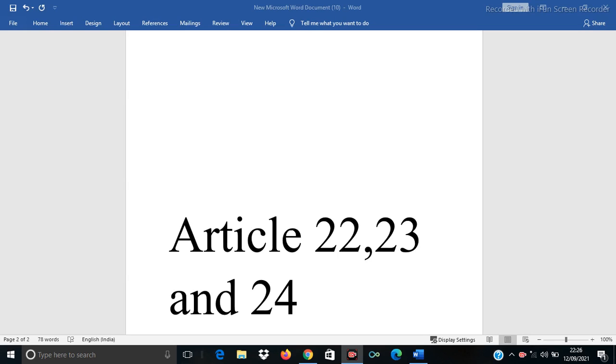What are the provisions? What are the safeguards which protect us against arbitrary arrest? Article 22, Clause 1 and 2 deals with the 4 important rights of the arrested person.